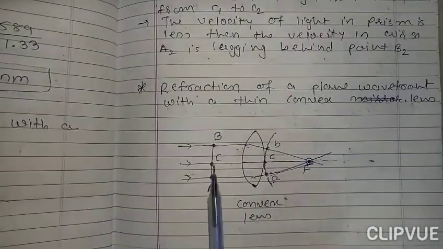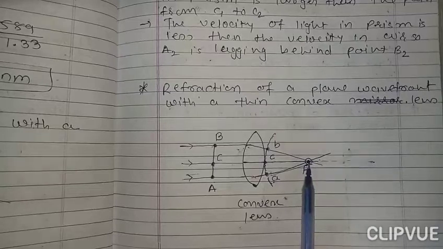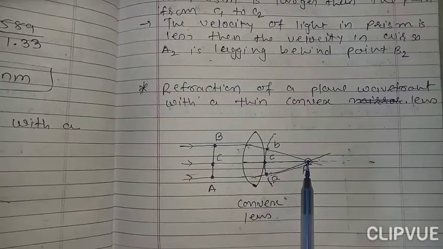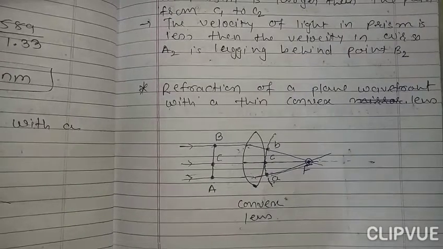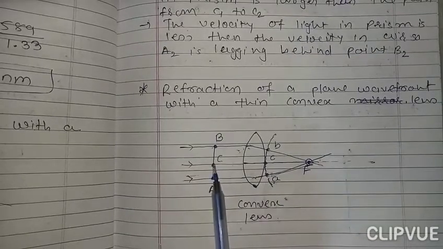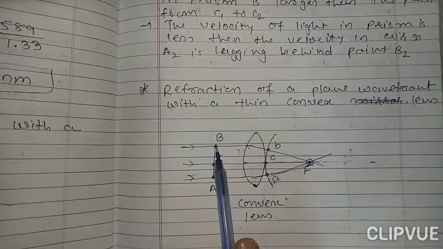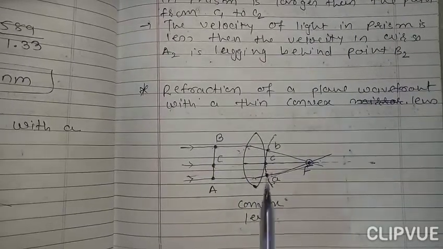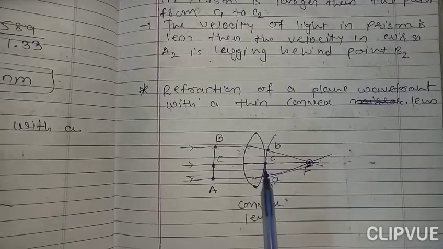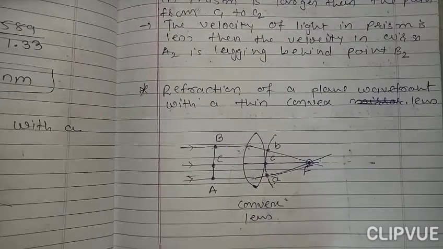See here, these are the rays, they meet at this second focus. Now here we consider this second focus as a center and we draw an arc. Now here we can see that the distance between C to C is less as compared to B to B and A to A. And also we can say that here point C lags behind point A and point B.